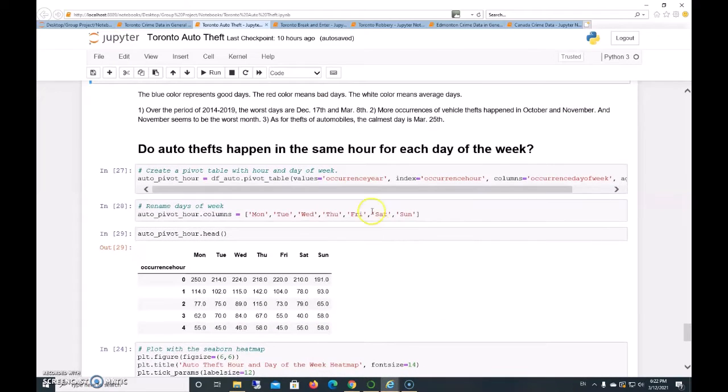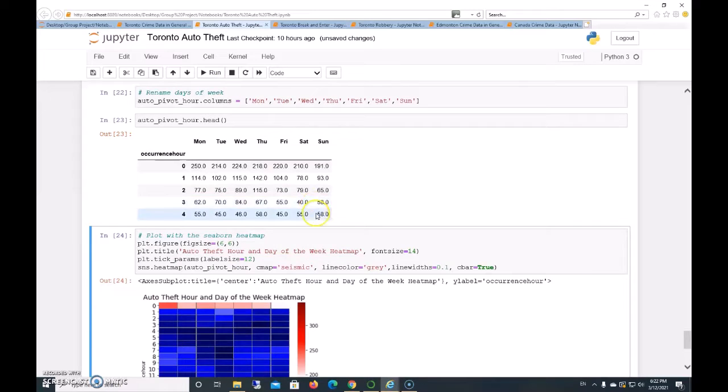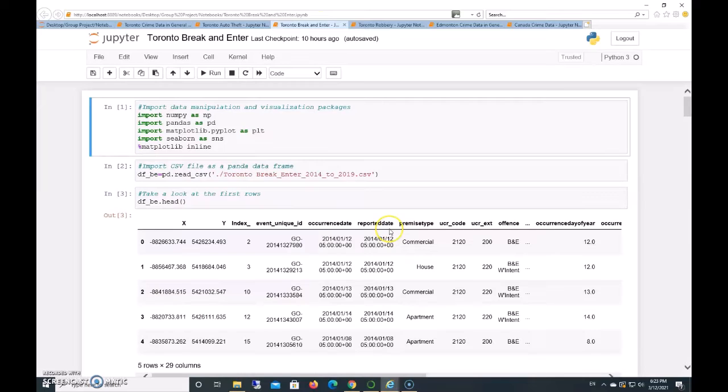And I'll also try to figure out, do auto thefts happen in the same hour for each day of the week? I use another pivot table. And here, most vehicle thefts happened at 10 p.m. on Fridays. And many vehicle thefts happened at night between 8 p.m. and 12 a.m.